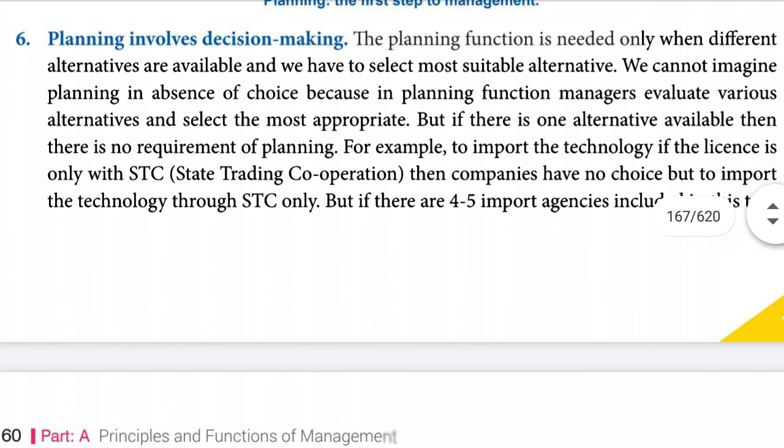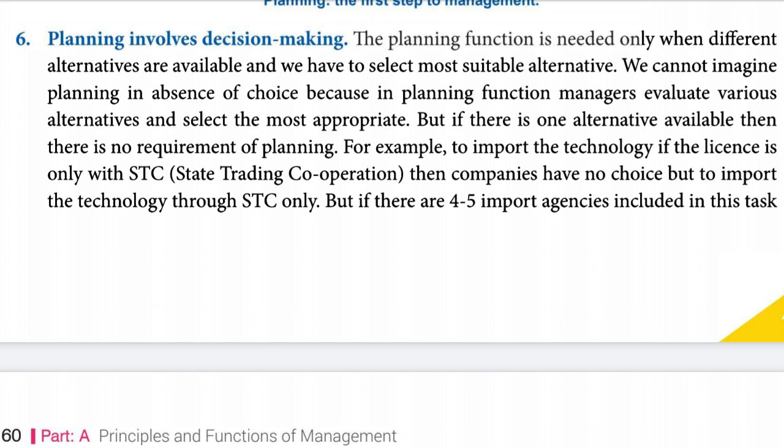Planning involves decision making. The planning function is needed only when different alternatives are available and we have to select the most suitable alternative. We cannot imagine planning in the absence of choice, because in the planning function managers evaluate various alternatives and select the most appropriate. But if there is only one alternative available, then there is no requirement of planning.